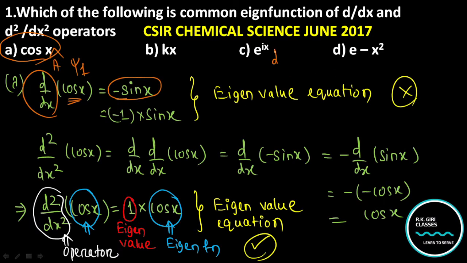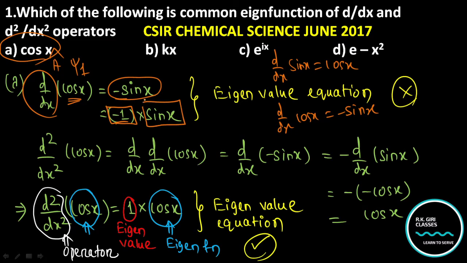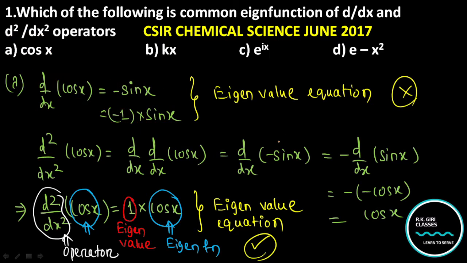You know that very well, d/dx of sin x is cos x and d/dx of cos x is equal to minus sin x. That means you can represent it like minus 1 into sin x in terms of eigenvalue and eigenfunction. What you got is A psi2. You don't get a common function, which cannot be termed an eigenfunction. So this equation cannot be termed an eigenvalue equation.